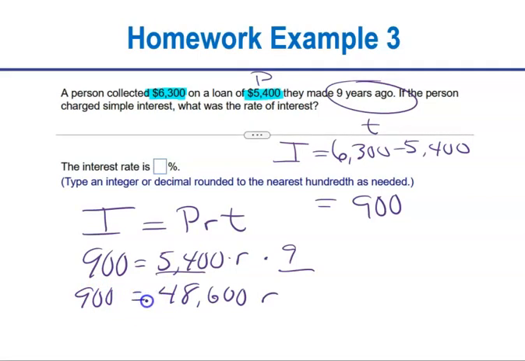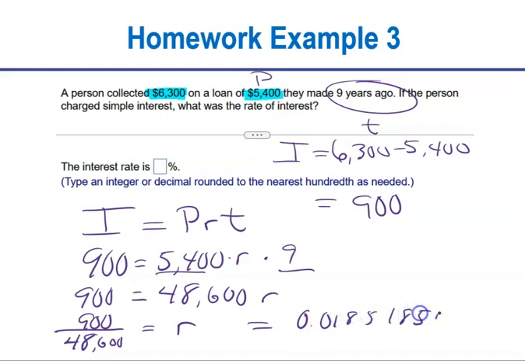So we have 900 equals 48,600 R, and now I'm going to divide 900 by 48,600, and that's going to be my interest rate R. And I get a result of 0.018518. Now notice directions here say type an integer or decimal rounded to the nearest hundredth as needed.